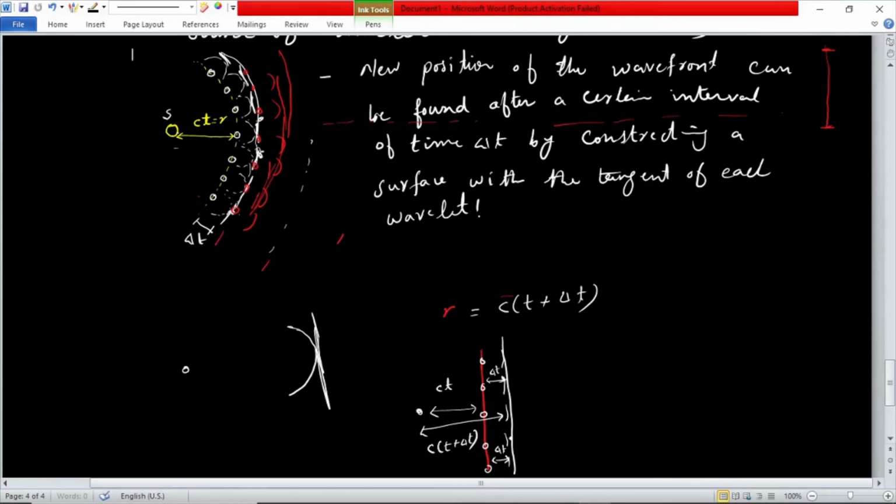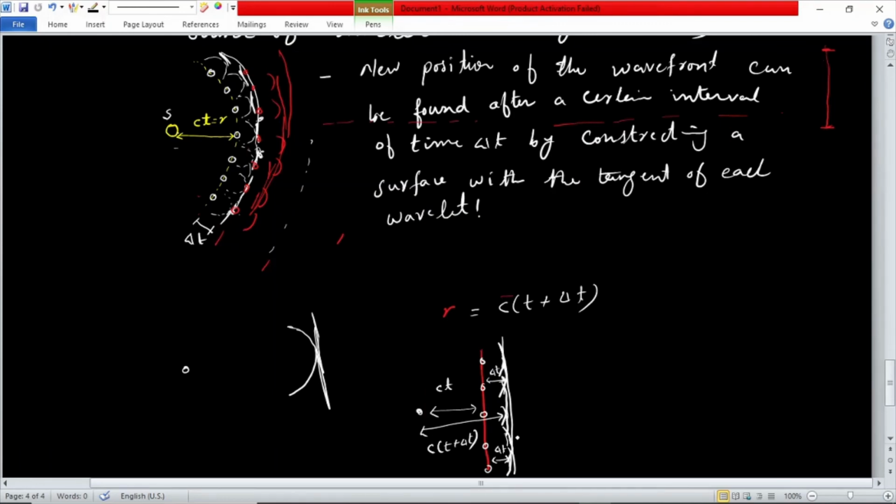So depending on this situation, we can draw this better to make you understand better. With this Huygens principle, we can find the position of our new wavefront as well as the shape of our wavefront. So that's all from these two topics.